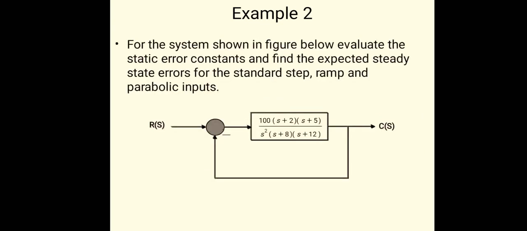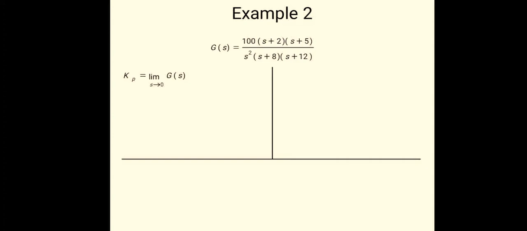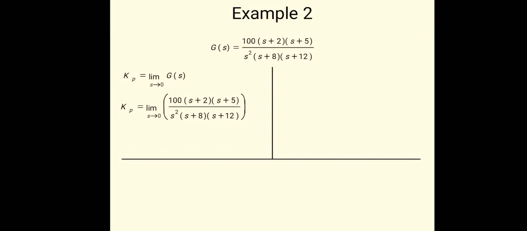Now we'll see the example. There is one closed loop system given in a time constant form. It is 100 into s plus 2 into s plus 5 divided by s square into s plus 8 into s plus 12. So first of all, the formula of Kp is what? Limit s tends to 0 of G of S. Put the value of G of S here and solve for the limit s tends to 0. You will get Kp equal to infinity.